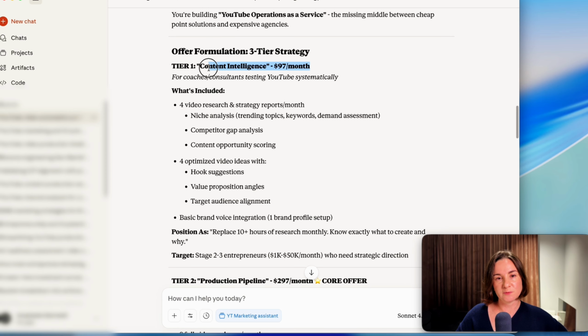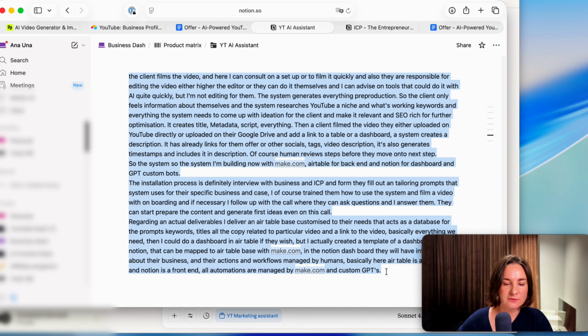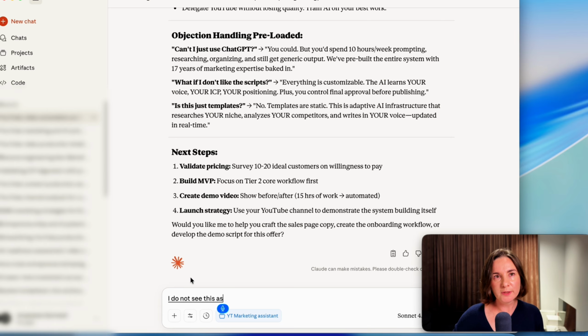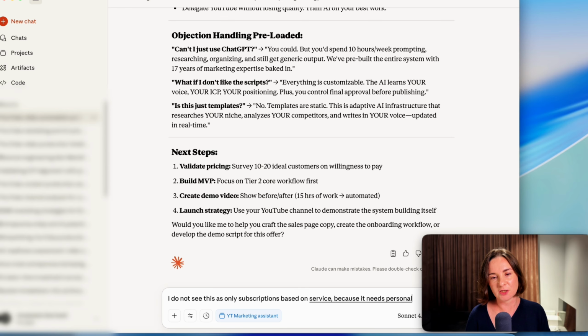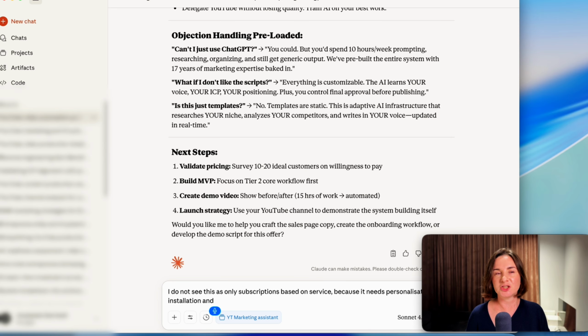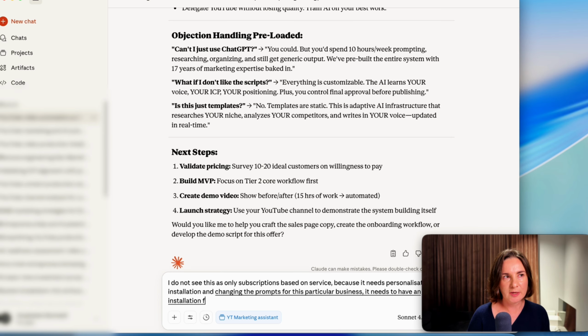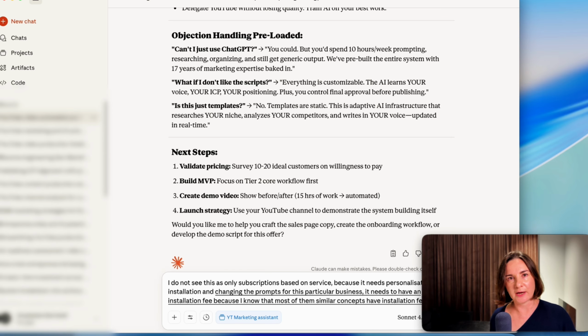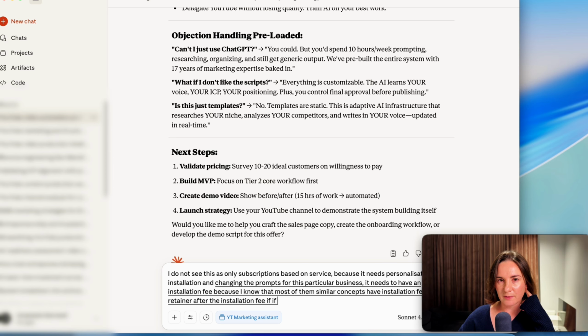It offers subscription. Let's add this description. I do not see this as only a subscription-based service, because it needs personalization and installation and changing the prompts for this particular business. It needs to have an installation fee, because I know that most of the similar concepts have an installation fee and a retainer if a customer wishes.